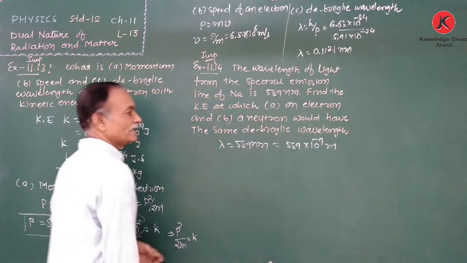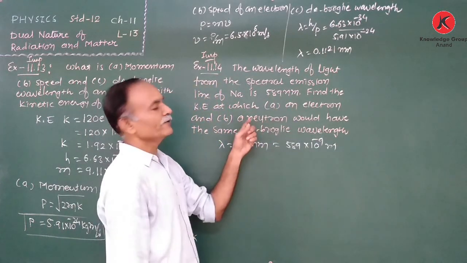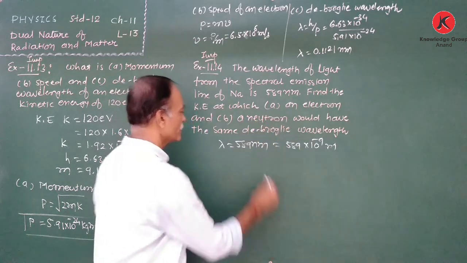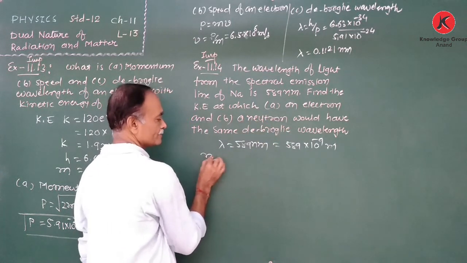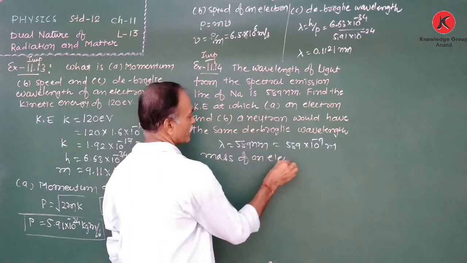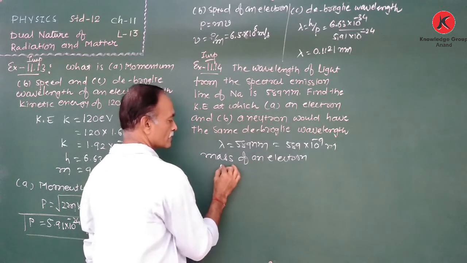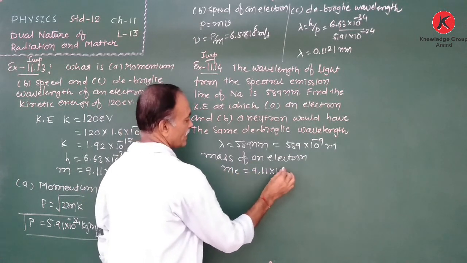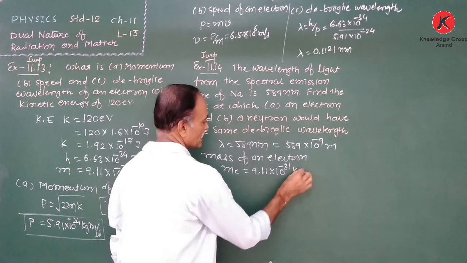Right? After that, here for electron and neutron both are required, therefore we also require the mass of electron and neutron. Therefore the mass of an electron, me, is equal to 9.11 into 10 to the power minus 31 kg.